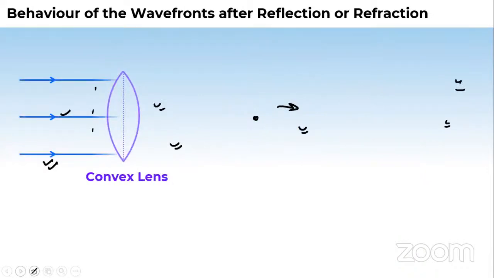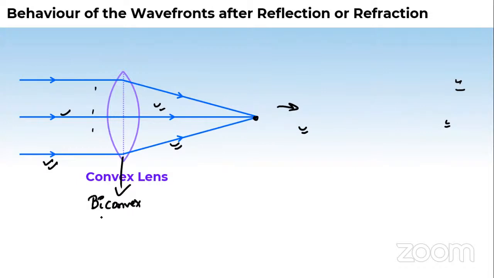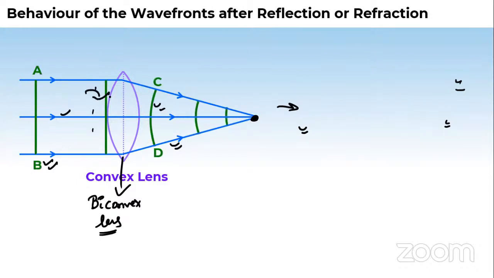Next, let us see the convex lens. We know this is a biconvex lens, and this is just a simple ray diagram of a biconvex lens. We have seen this, no? If the rays are coming parallel on one side, after passing through this biconvex lens, on the other side they will concentrate at a point. And if you see the wavefront picture in this, it is a planar wavefront.